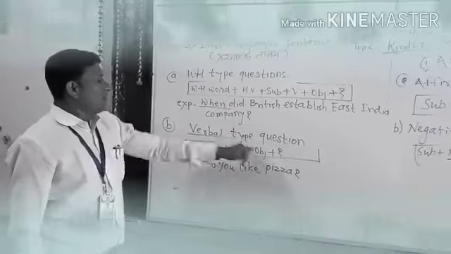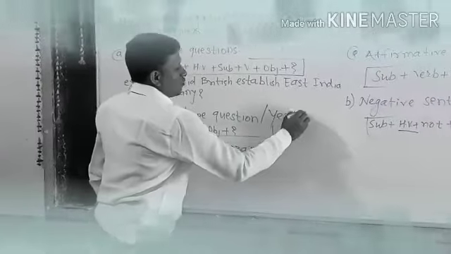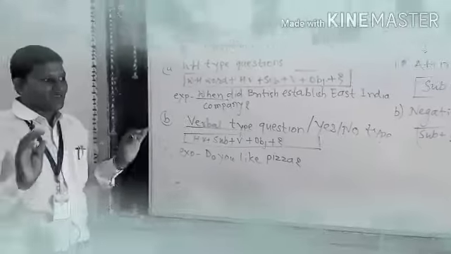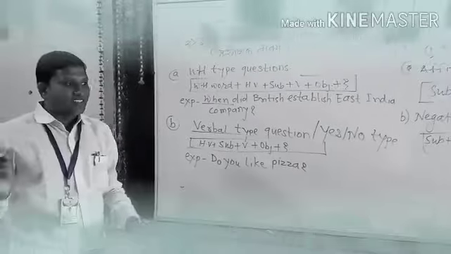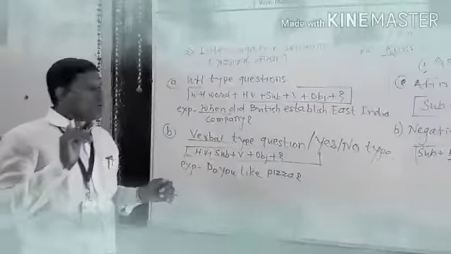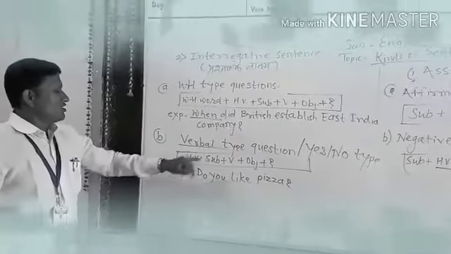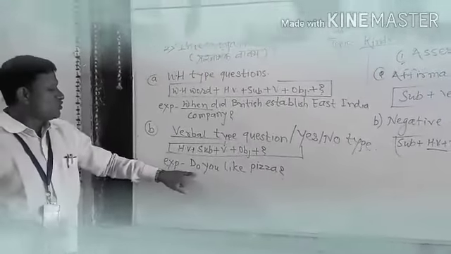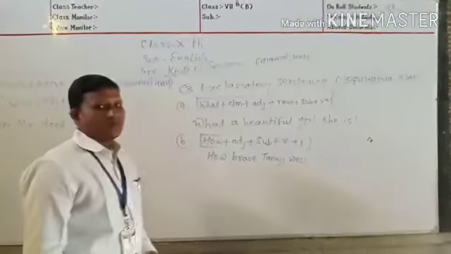Second type is verbal type question. It is also called the yes/no type. Why is it called the yes/no type? Because when any other person asks a question, just like do you like pizza? Yes or no. You may answer only yes or no. So it is called the yes/no type question. Its formula is helping verb plus subject plus verb plus object. Just like helping verb is do, you is subject, like is verb, and pizza is object.